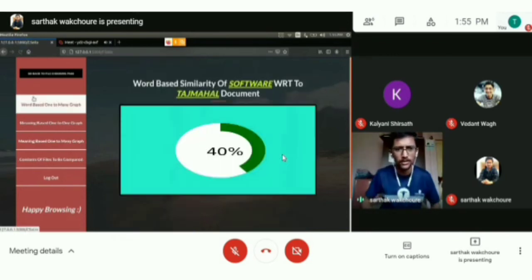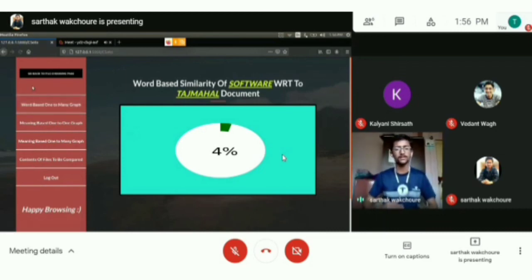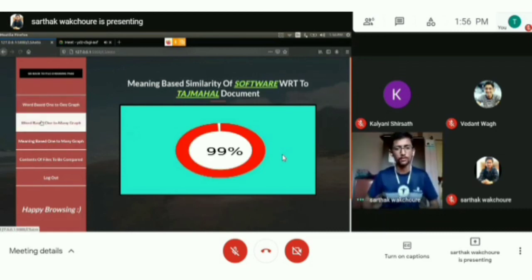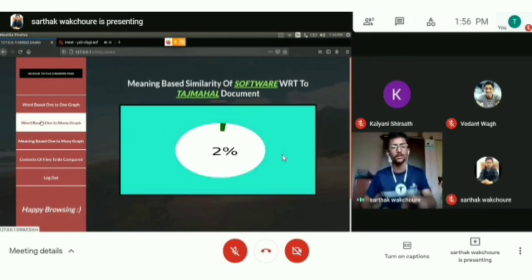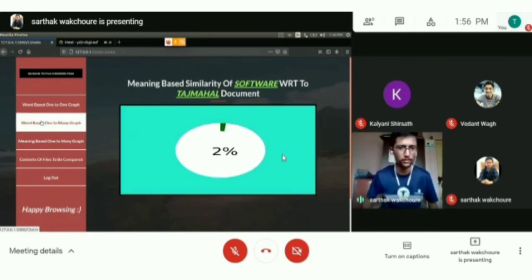Here I would like to mention one thing: this page refreshes every 5 seconds in order to clear the cache buffer. Now you can see that the similarity score between the two documents is 4%. Next is the similarity score of both documents on the basis of meaning. Now this page will get refreshed. Here you can see that it's 2% only, as we don't see much similarity between the two documents.